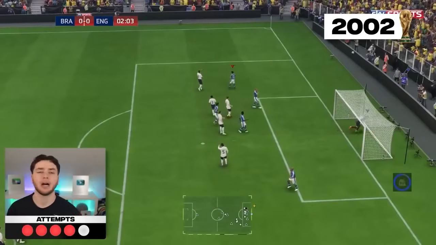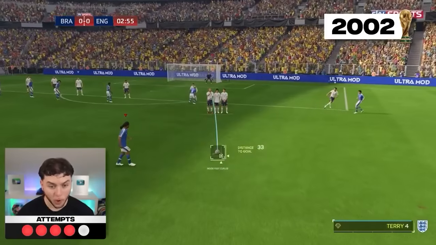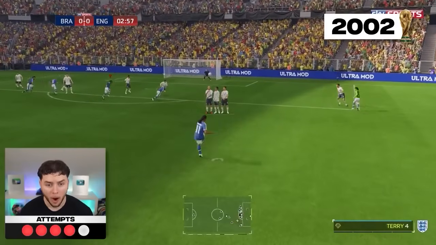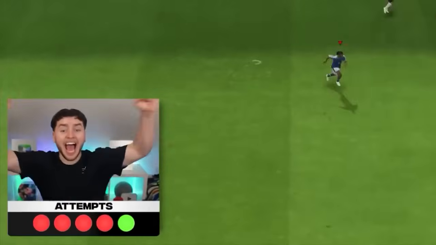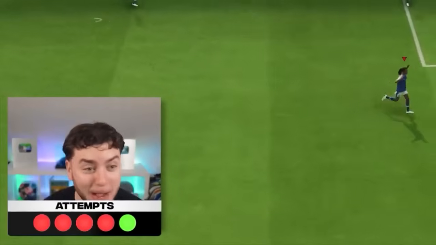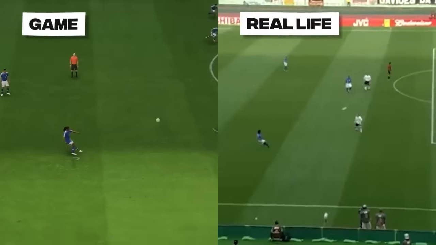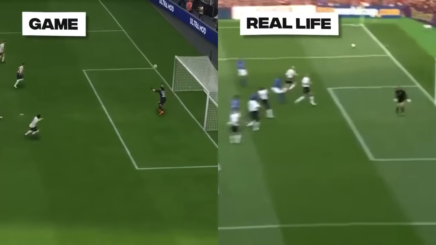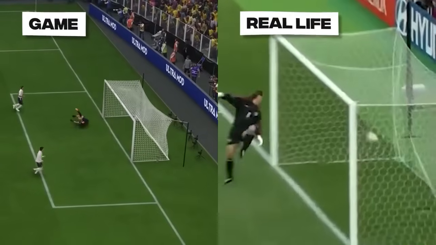With 1 attempt remaining, could Dino clutch up? This is good power. I think that might be it. I actually think this might be incredible. Oh my god, it's so good. It's actually perfect. This might be the best recreation yet.